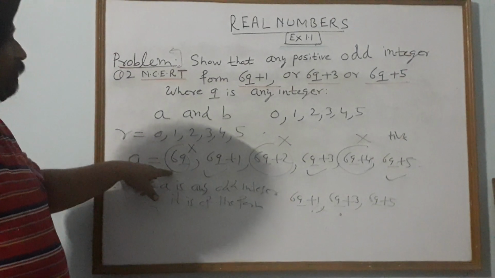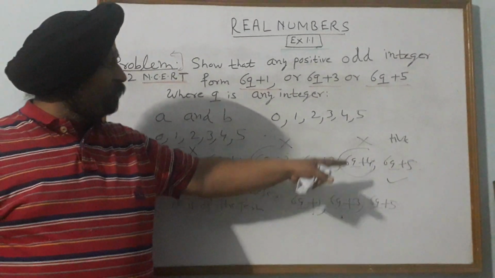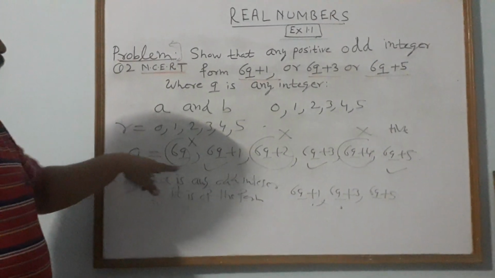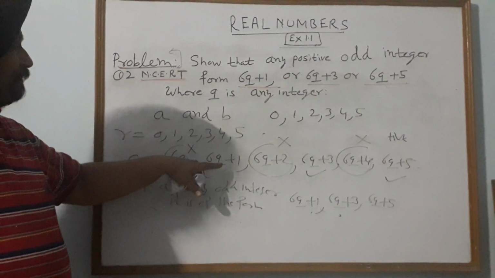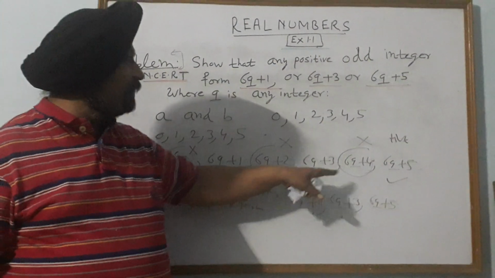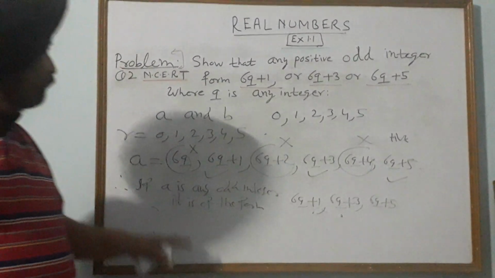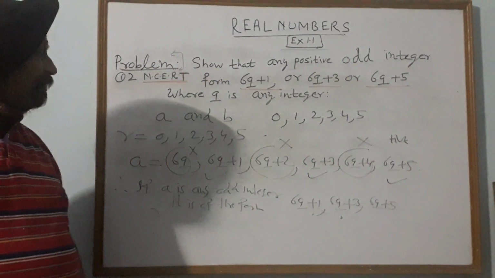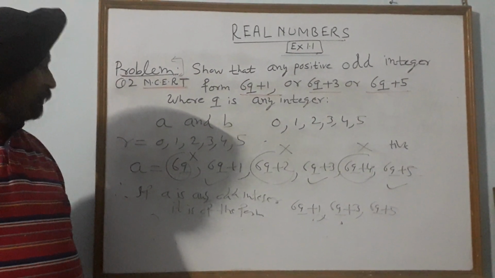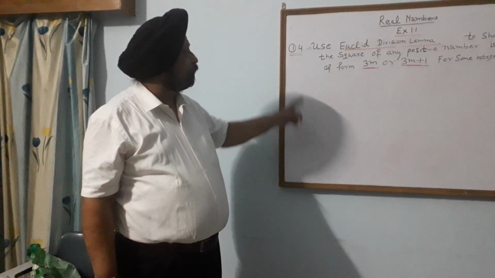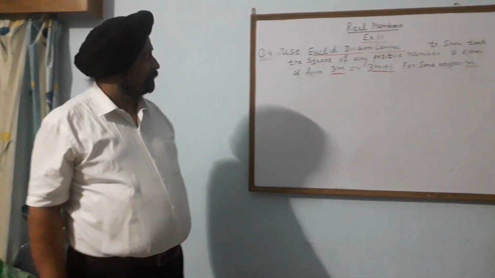Out of these, 6q, 6q plus 2, 6q plus 4 are all positive even integers. And what are the odd integers left? 6q plus 1, 6q plus 3 and 6q plus 5. Therefore, if A is any odd integer, it is of the form 6q plus 1, 6q plus 3, 6q plus 5. Yes. Now we will do problem 4 of NCERT, exercise 1.1.